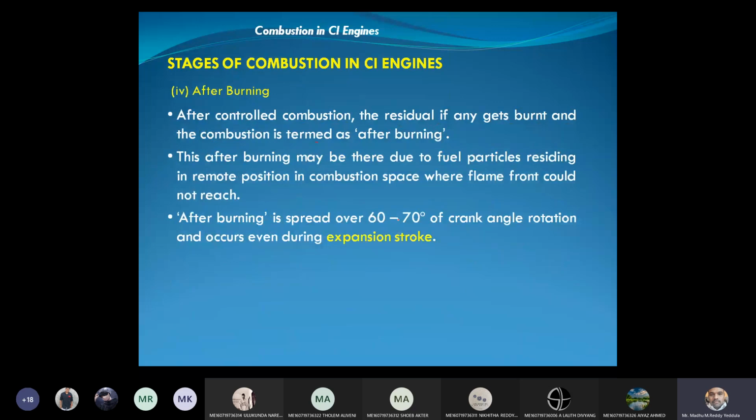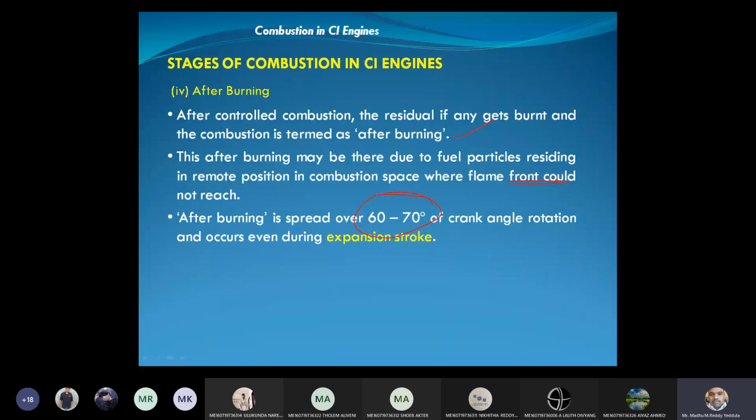Then finally, we have after controlled combustion. The residual fuel, if any, gets burned, and the combustion is termed after burning. This after burning may be due to fuel particles residing in remote positions in the combustion space where the flame front could not reach. After burning will spread over 60 to 70% of the expansion stroke. This is about the combustion phenomena in the CI engine.